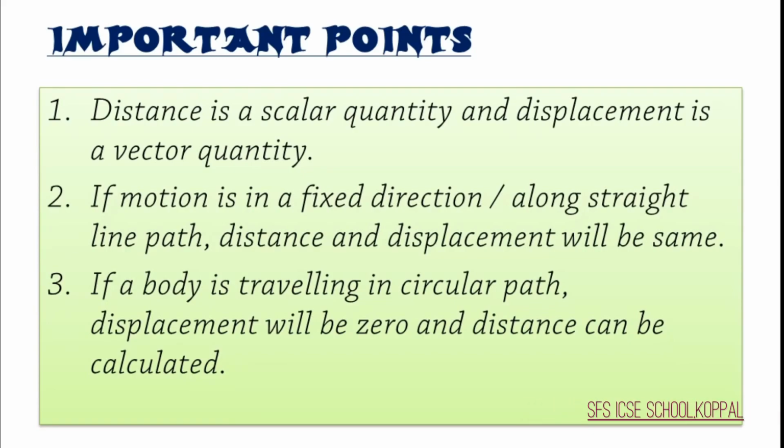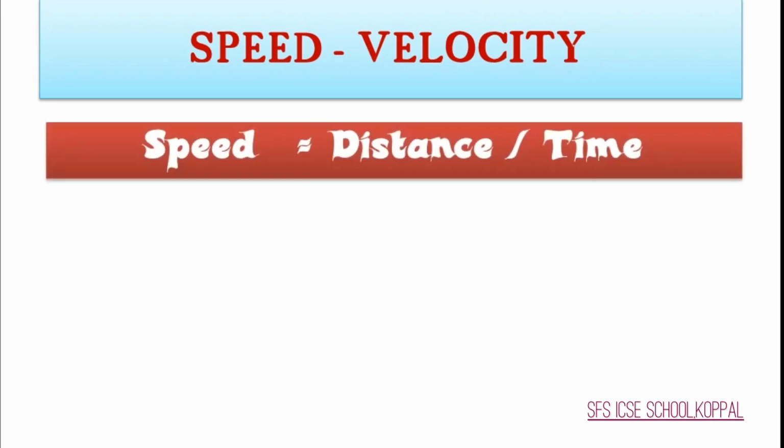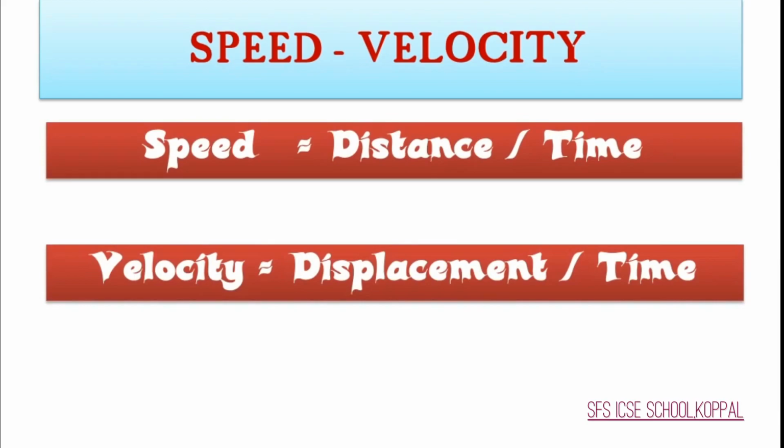Now, let us study about speed and velocity. As you have already studied distance and displacement, it will be easy for you. The formula for speed is equal to distance divided by time, and the formula for velocity is equal to displacement divided by time. Therefore, we can easily say that speed is a scalar quantity and velocity is a vector quantity.